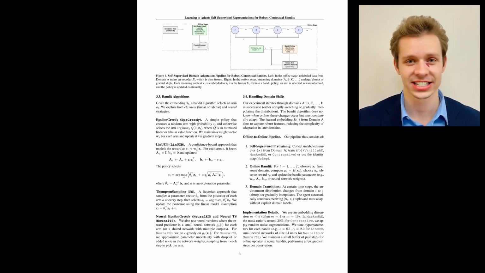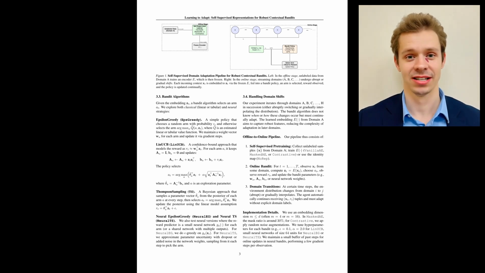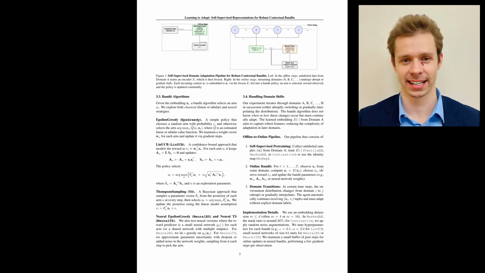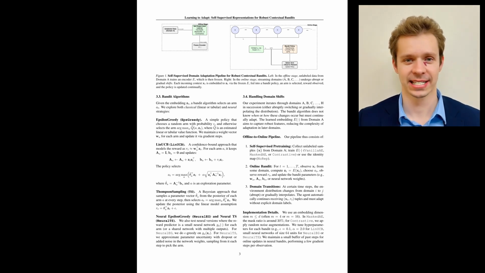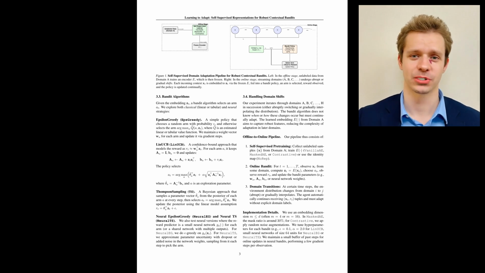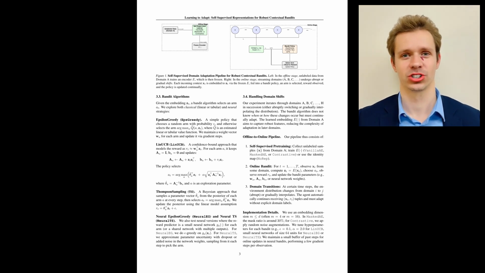After pretraining, they freeze the encoder and move to the online stage. Each incoming context from the evolving domains is embedded through the fixed encoder, and then a bandit policy learns on top of that embedding. They plug the representation into multiple bandit families, including epsilon greedy, LinUCB with confidence bonuses, Thompson sampling with posterior sampling, and neural variants where a small network predicts rewards and uncertainty is approximated with techniques like dropout or noise.